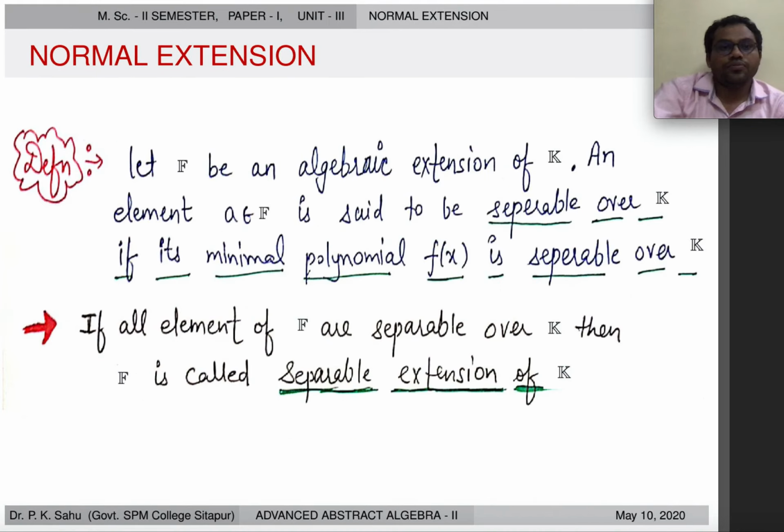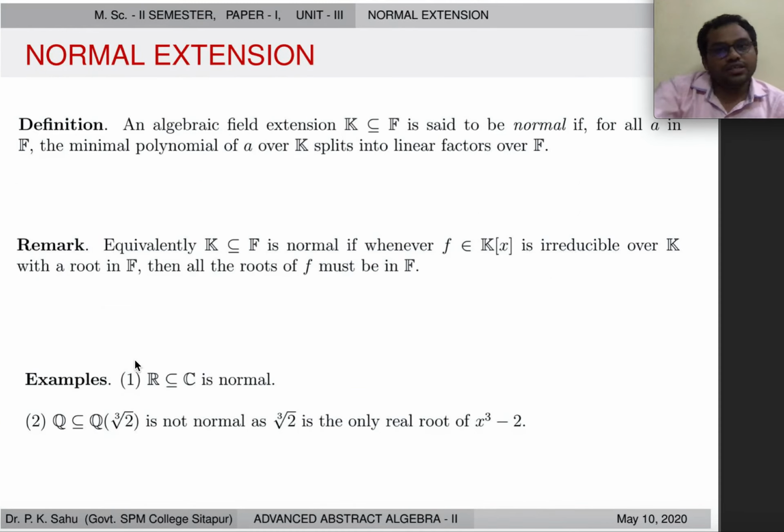Now we have a field F that is an algebraic extension of some base field k, and an element a lies in F is said to be separable over field k if its minimal polynomial f of x is separable over k. If all the elements of F are separable over k, then F is called separable extension of k. This you know in the second unit.